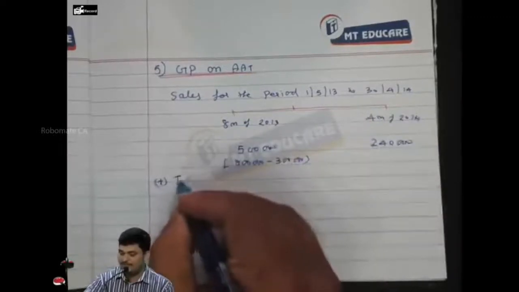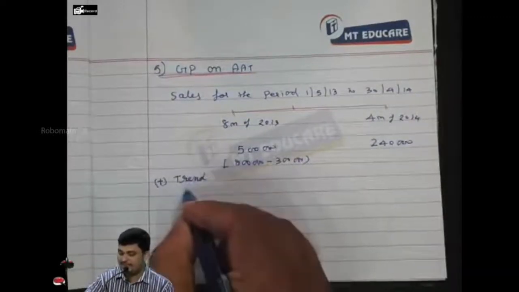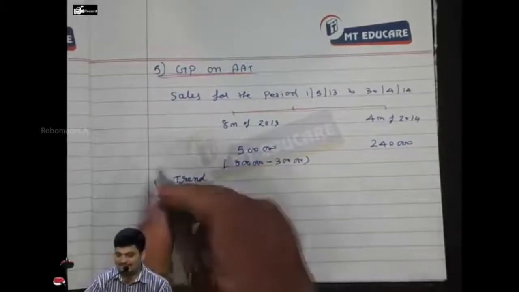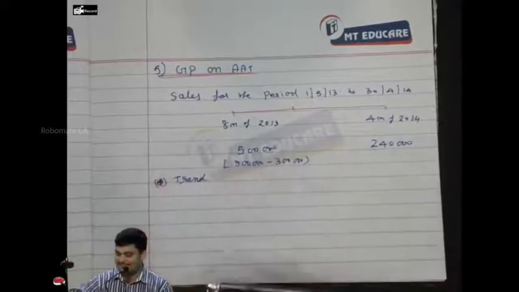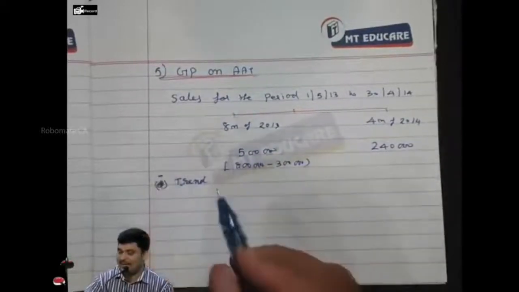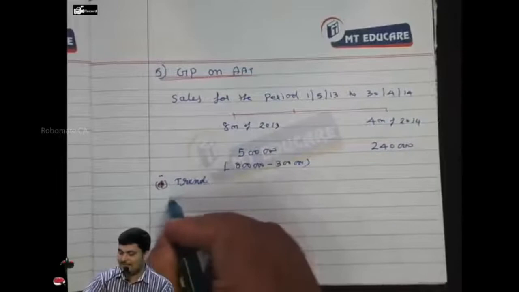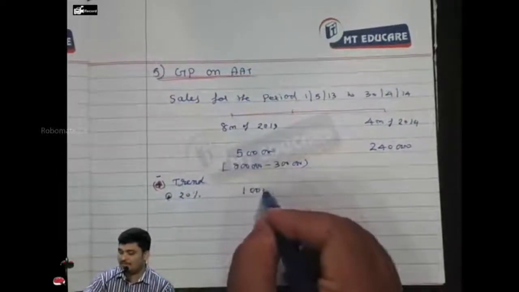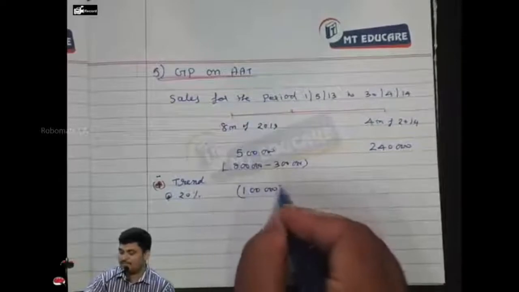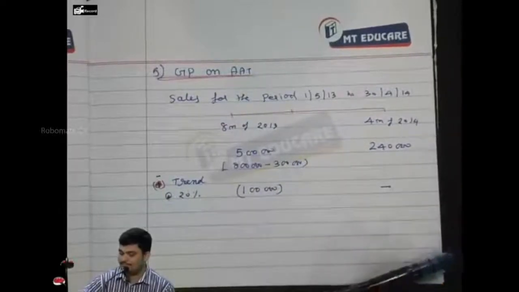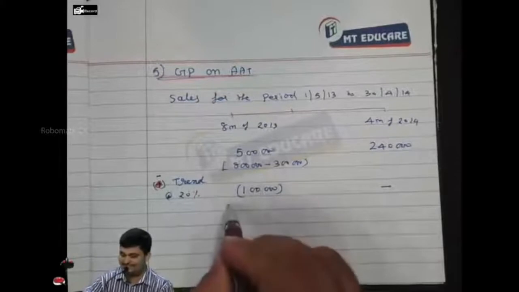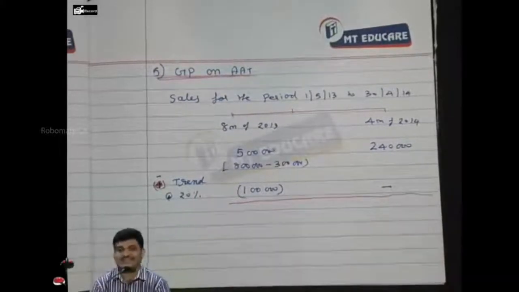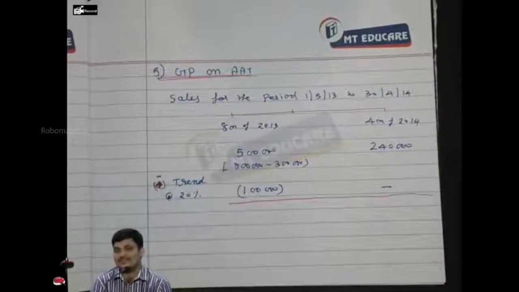Plus trend. Sorry. Minus trend at 20%. There is another twist.